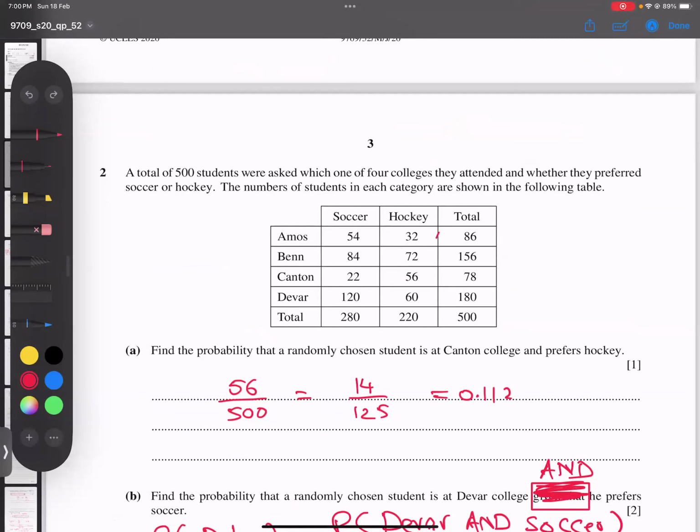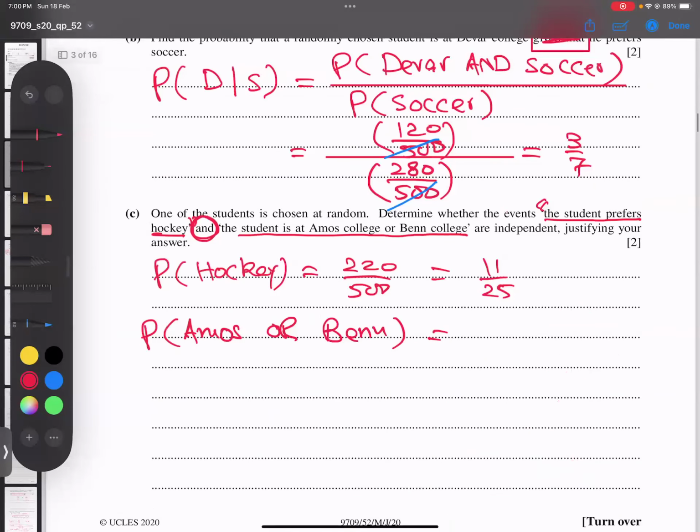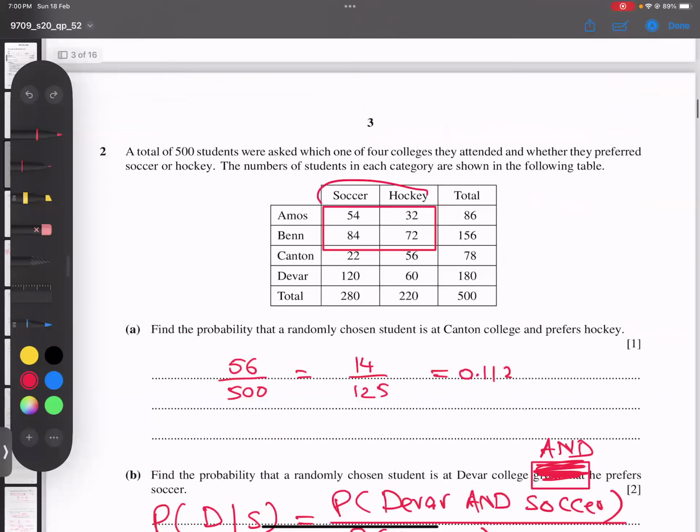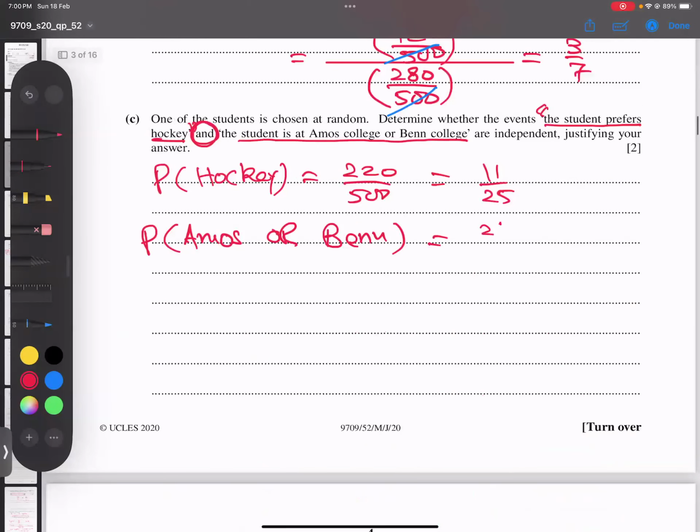Yeah, this is all the students we have. Why all? Because we want Amos or Ben, we don't care about soccer or hockey. So if you add all four, I just added and I got 242. So it means 242 by 500. Divided to simplest form, I get 121 over 250.